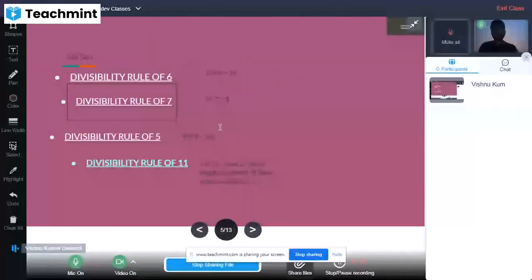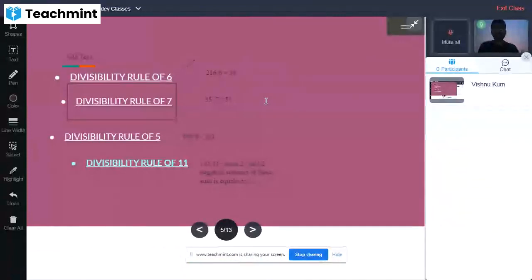I want to say that in the number 35, we have to check if the digit subtraction gives 2, it will be divisible by 7.